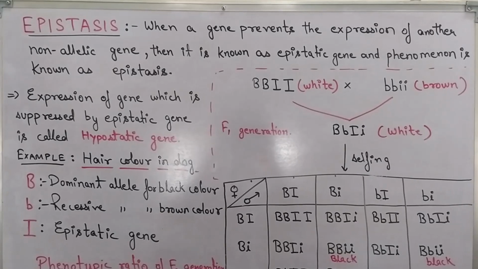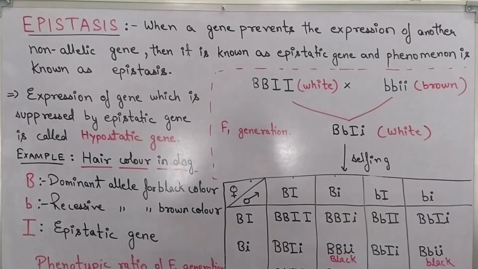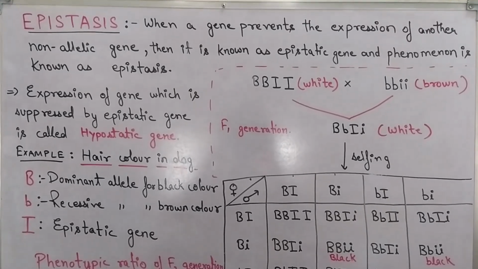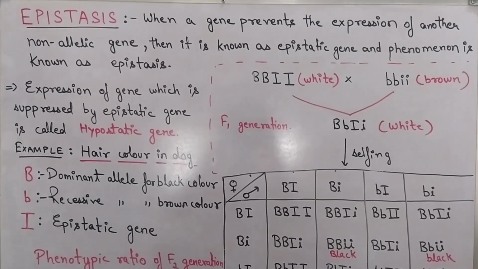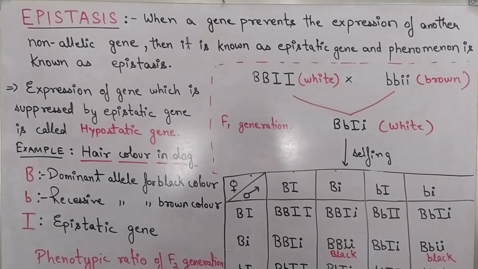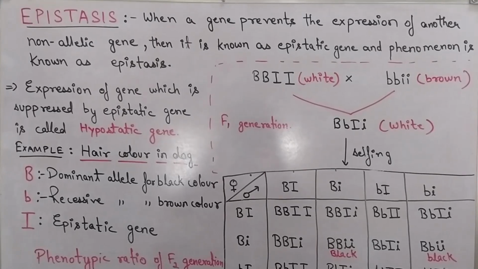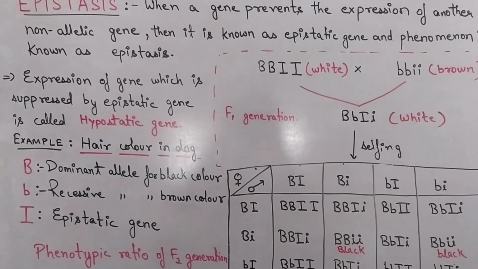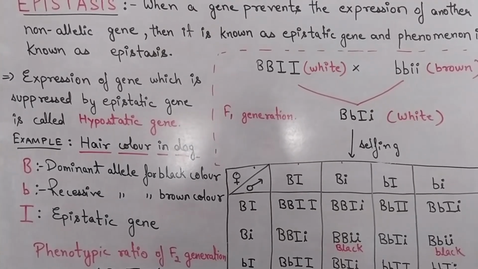So our first phenomenon is epistasis. It is defined as when a gene prevents the expression of another non-allelic gene, then it is known as epistatic gene and the phenomenon is known as epistasis. Expression of gene which is suppressed by epistatic gene is called hypostatic gene.